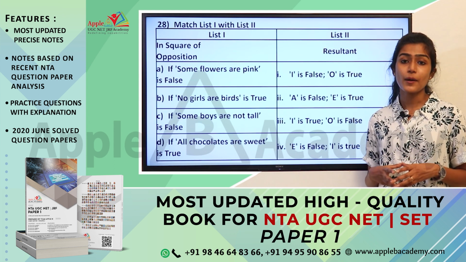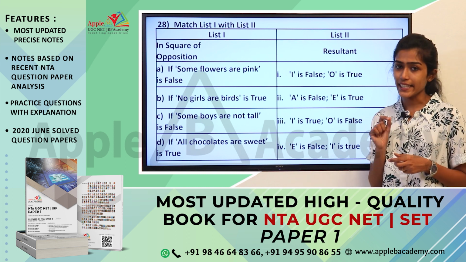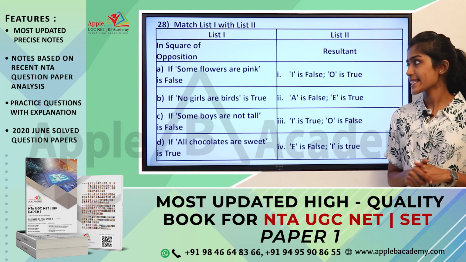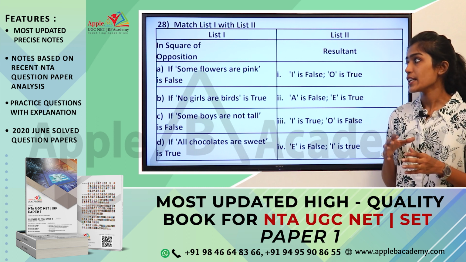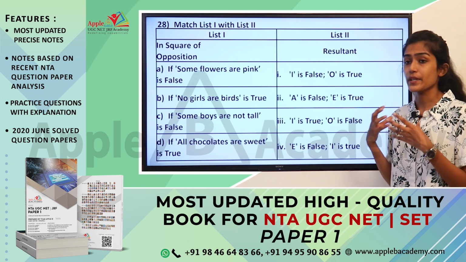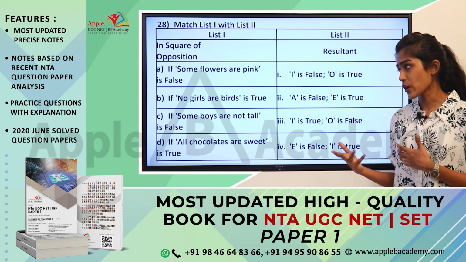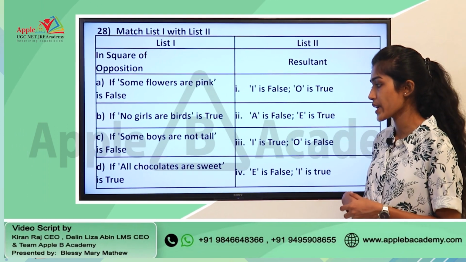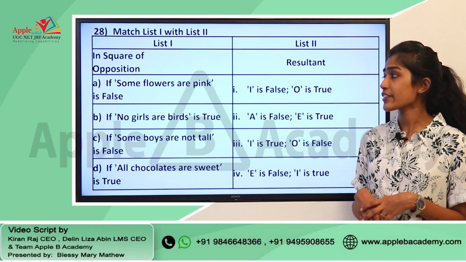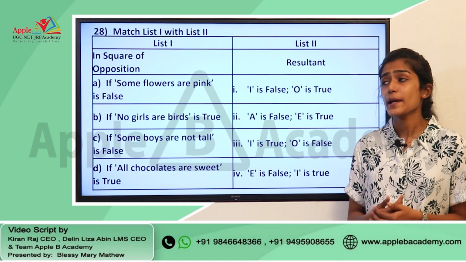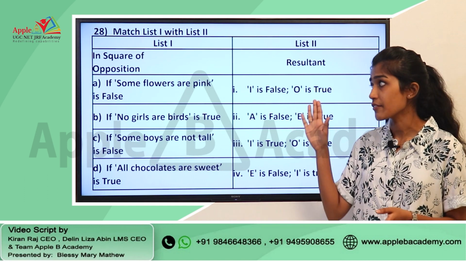Next question from logical reasoning and particularly from the area square of opposition. So, we have two lists given here. In List 1, we have in square of opposition: if some flowers are pink is false, if no girls are birds is true, if some boys are not tall is false, if all chocolates are sweet is true. So, basically they have given us examples of various types of propositions in the first list.